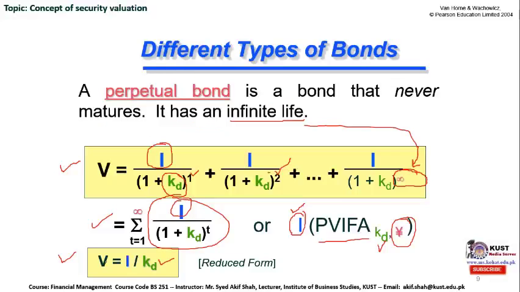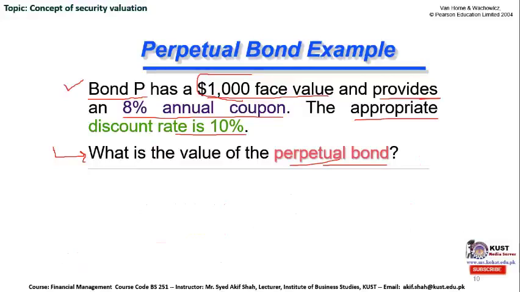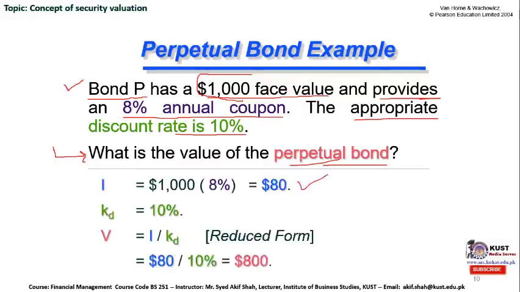So we can use this final reduced form formula, as we know the interest on this perpetual bond and the discount rate of this bond. We multiply 8% with the 1000 face value and we get the coupon payment. Our coupon payment on this bond is $80. The discount rate in this case, represented with KD, is 10%, and the reduced form formula is V is equal to I divided by the discount rate.